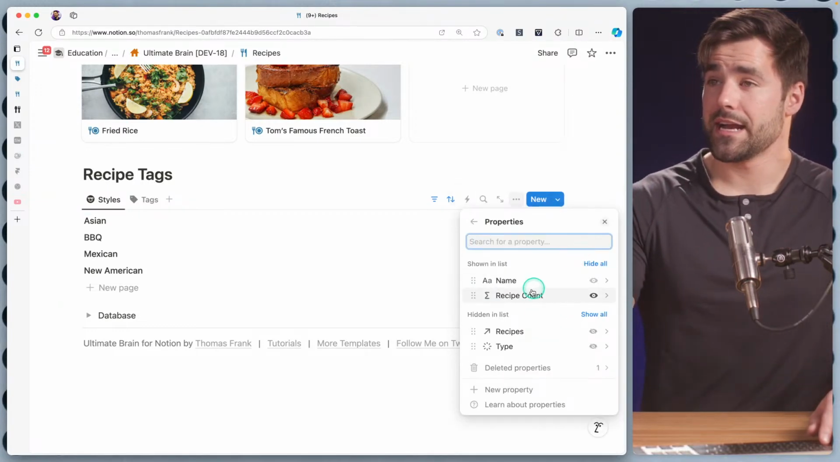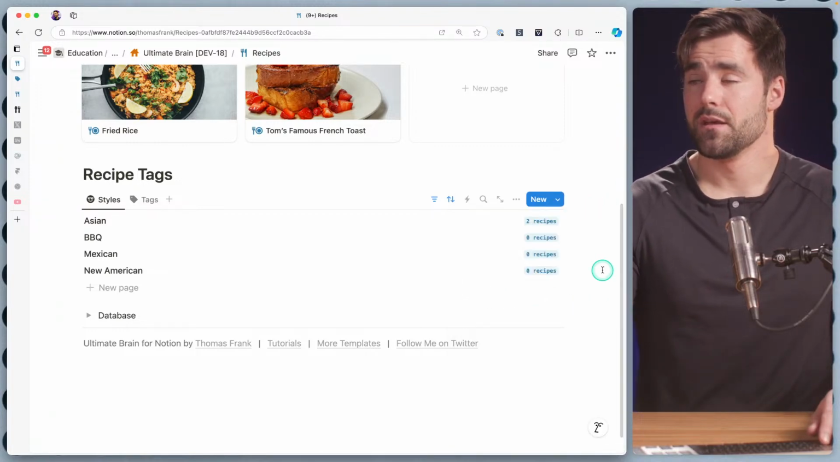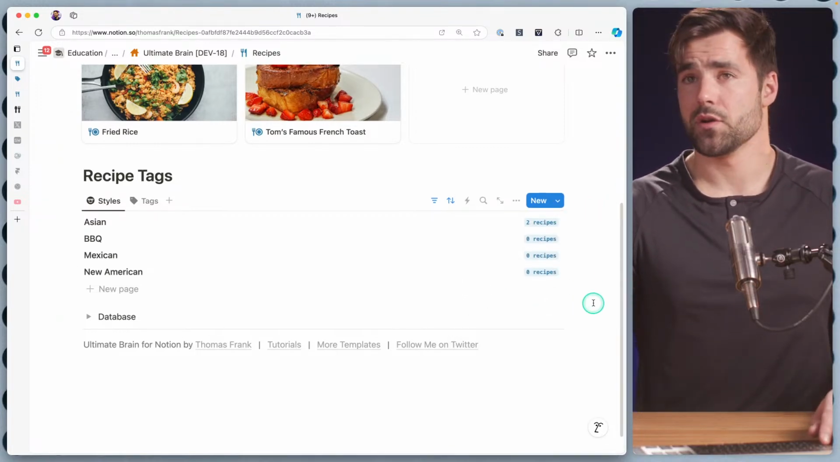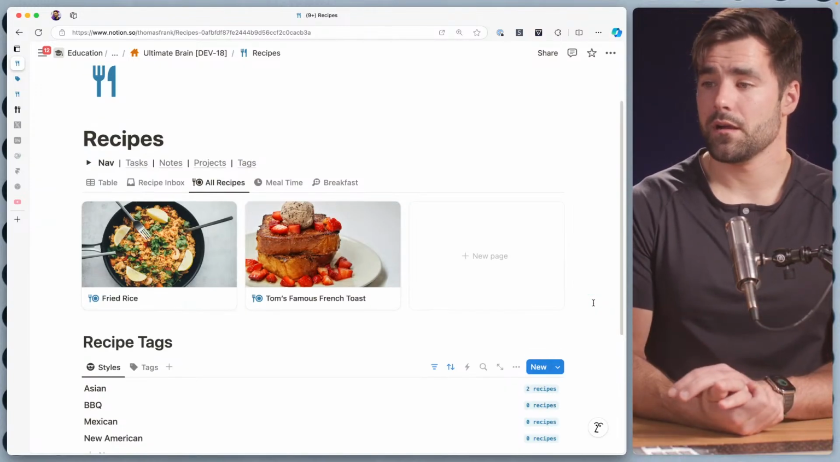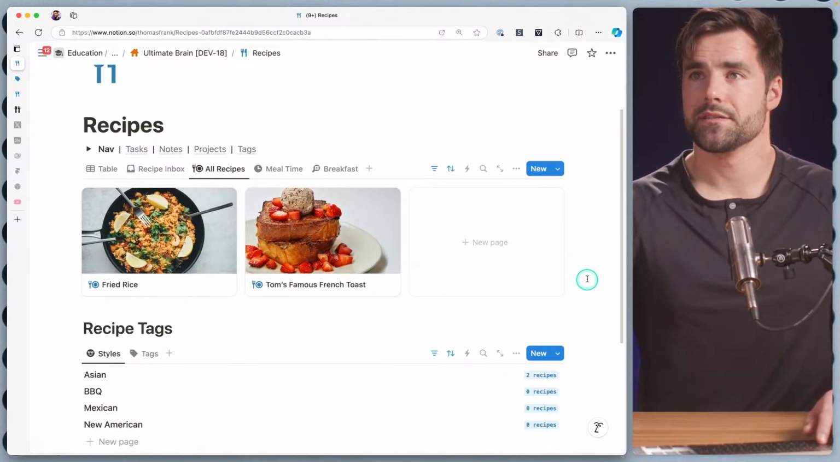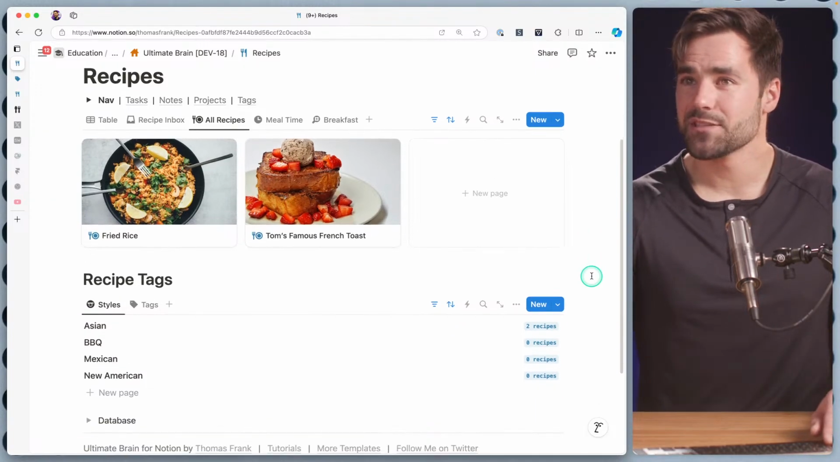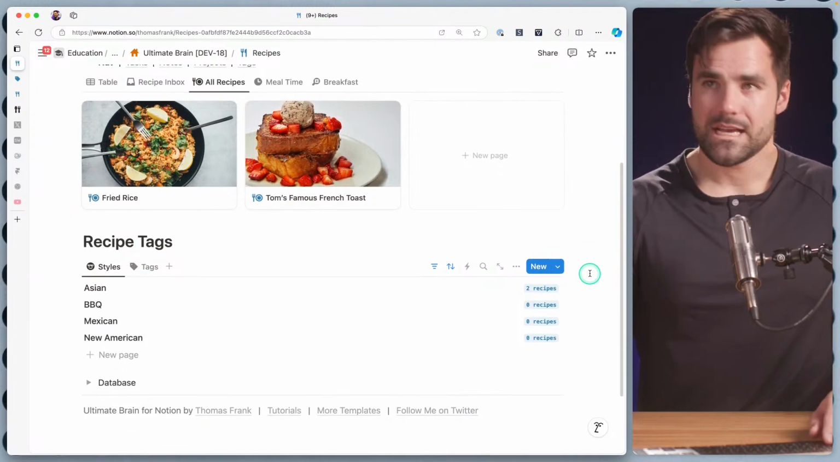And oh, look, it actually remembered my property visibility from when we had list applied. Great. Awesome. Okay. So next thing we want to do is what? Do we want to create a specific mealtime page? And do we want to create a specific recipe tags page? I'm not quite sure yet.